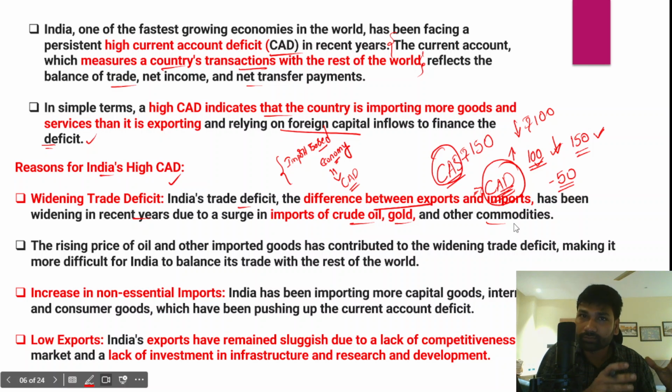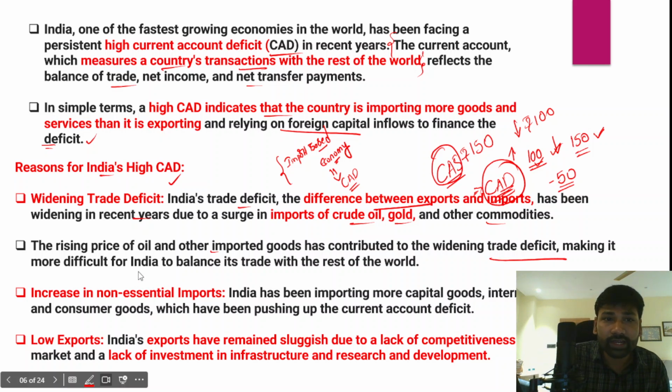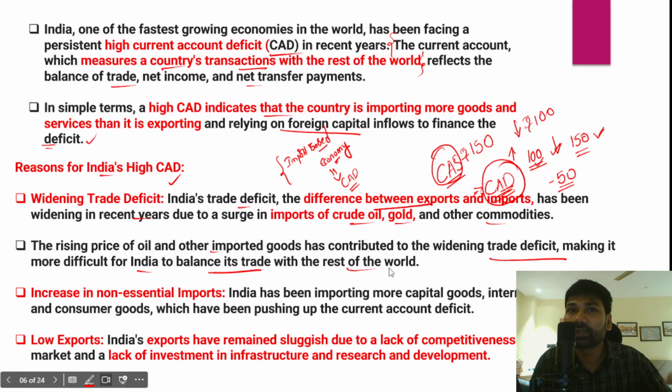In fact, when the prices of oil and other imported goods increase, and we also import essential and critical minerals, the rising prices of essential imports further widen the trade deficit of India. This makes it very difficult for India to balance its trade with the rest of the world whenever the raw material prices that we import keep rising over a period of time.